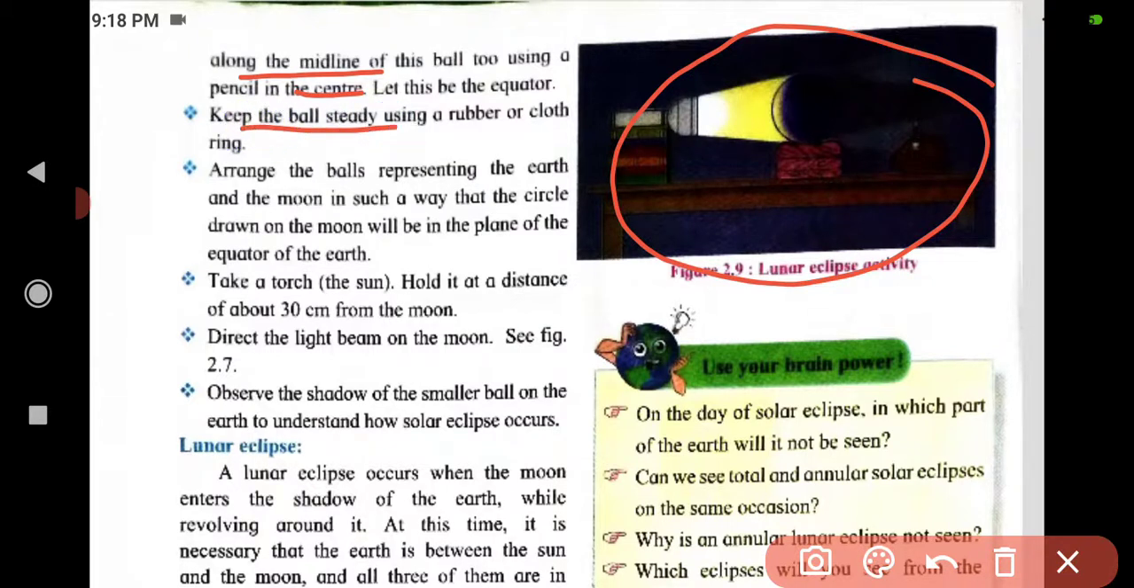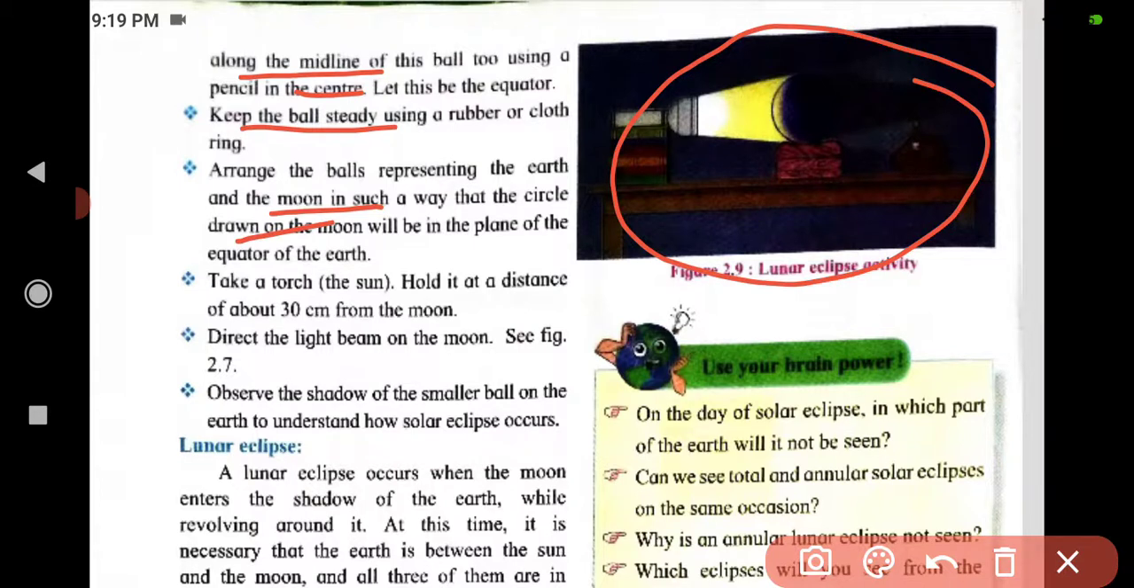Arrange the balls, representing the earth and the moon, in such a way that the circle drawn on the moon will be in the plane of the equator of the earth. We have to place it like that.